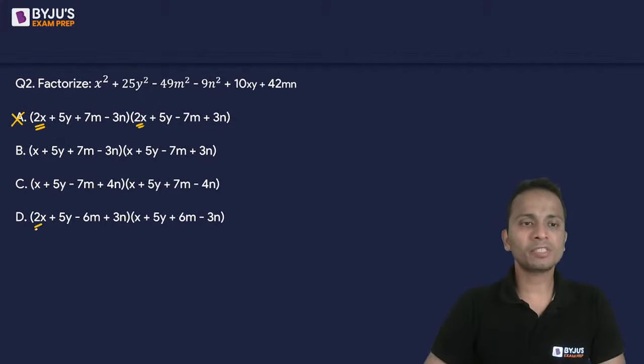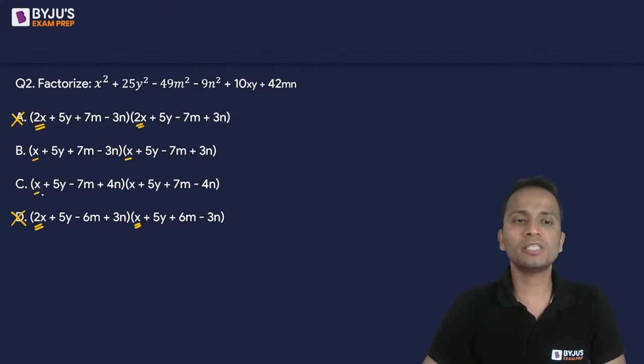On the same terms, I can eliminate option D as well. 2x multiplied by x will give me 2x square, and there is no other term that will balance it out. So the coefficient of x square should be 1. Option A is giving me 4. Option D is giving me 2. So I can eliminate these two options. Option B and option C can be kept alive.